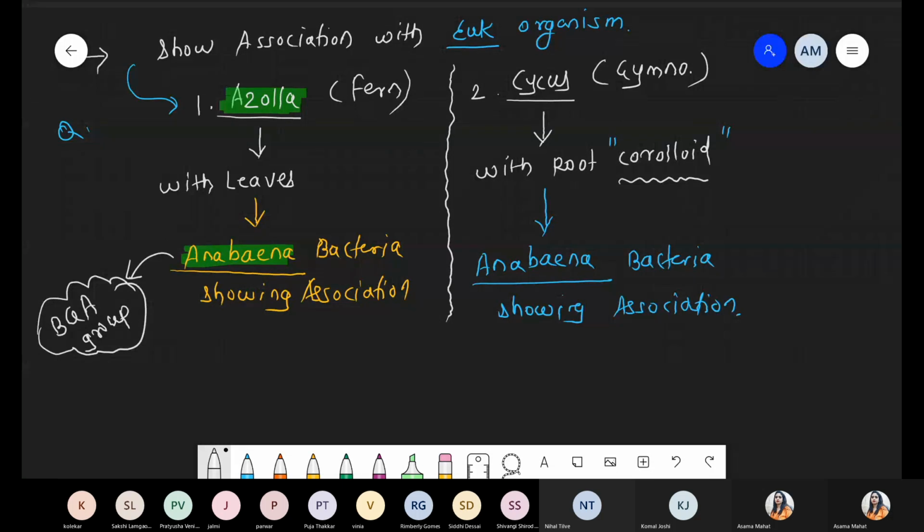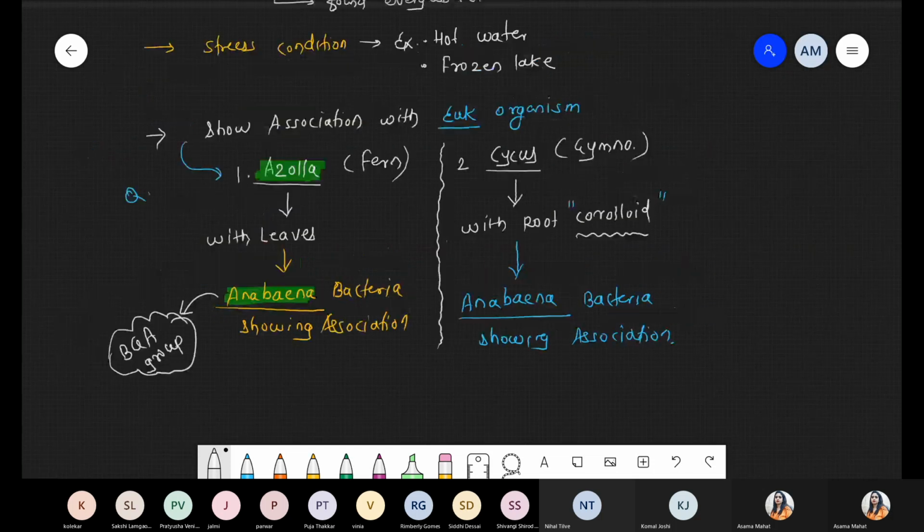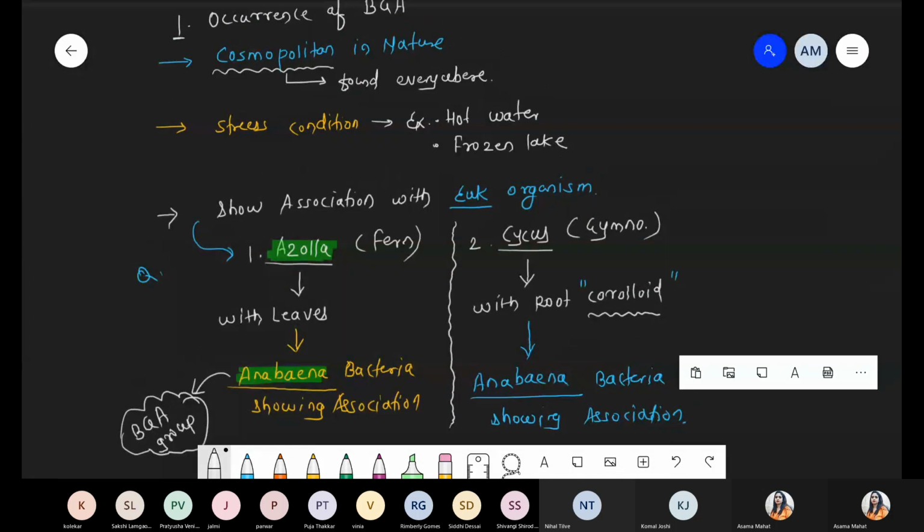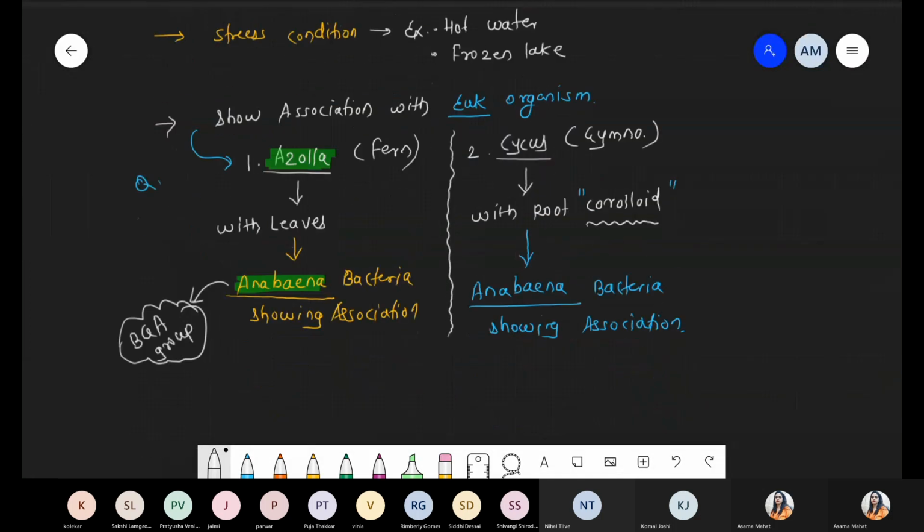Again we discussed these are cosmopolitan in nature, present everywhere, even under stress conditions, and they also show some associations. So we are talking about two examples, Azolla with Anabaena and Cycas with Anabaena. Got it? Okay, so this was the first point with respect to occurrence.